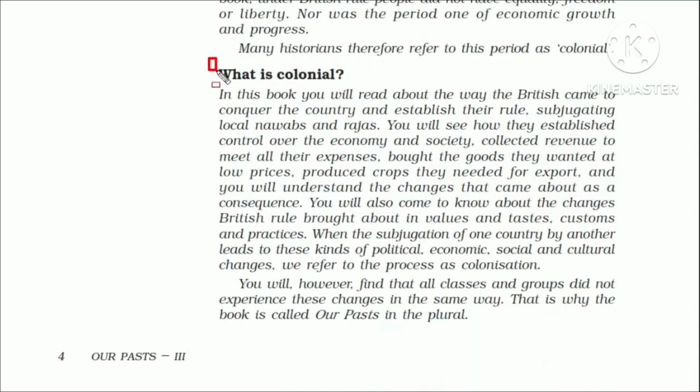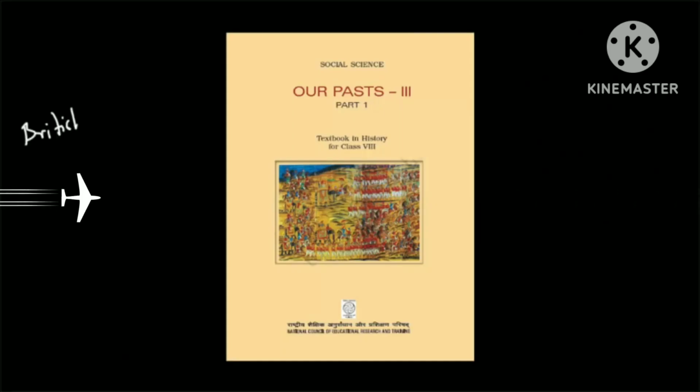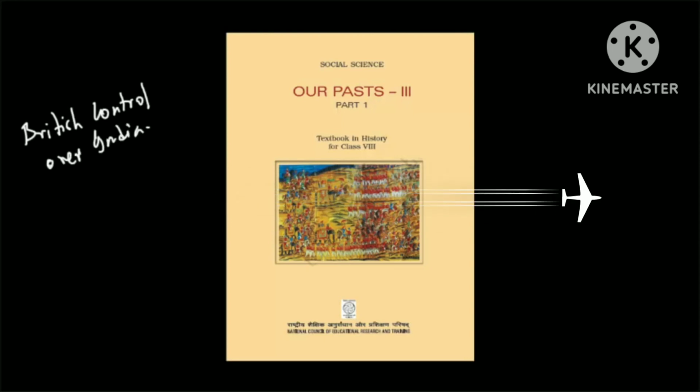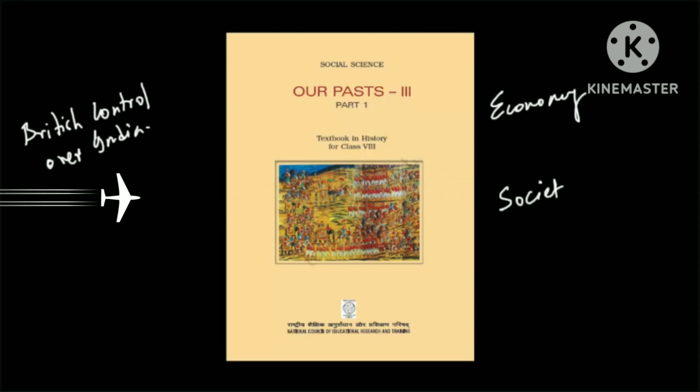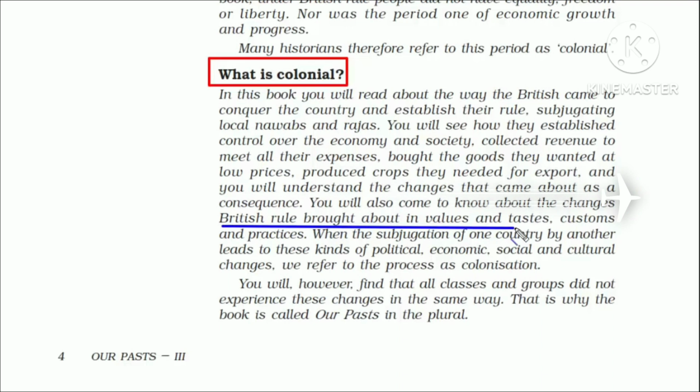So what is the meaning of the word colonial? It means establishment of a colony in one territory by a political power from another territory. So the moment the British took over India, India became a colony. This entire class 8 history book is about how the British took control over India, its economy and society as well. And also we will read about the changes British rule brought about in values and tastes, customs and practices.